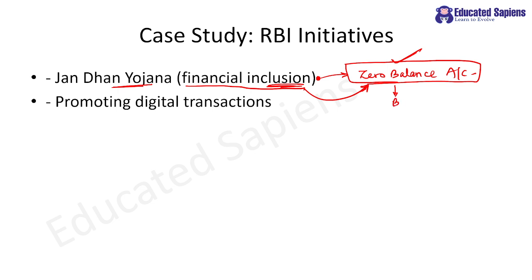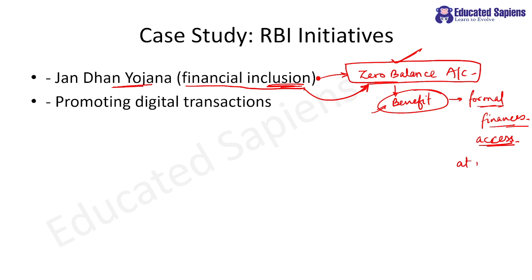We will get access to formal finances. Clear? So my dear students, please remember zero balance account, the benefit was formal finance access. Clear? At no cost, so that empowered many people.